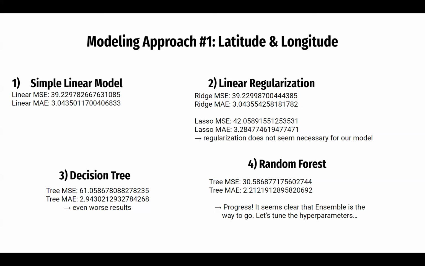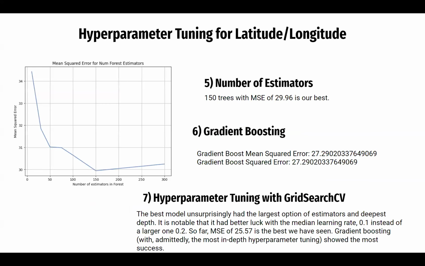And so from there, we wanted to tune some of the hyperparameters. Next slide. So you can see we varied the number of trees in the forest, and we found that 150 trees gave us the best loss. And this brought us down to 29.96, so a little improvement over the standard forest.